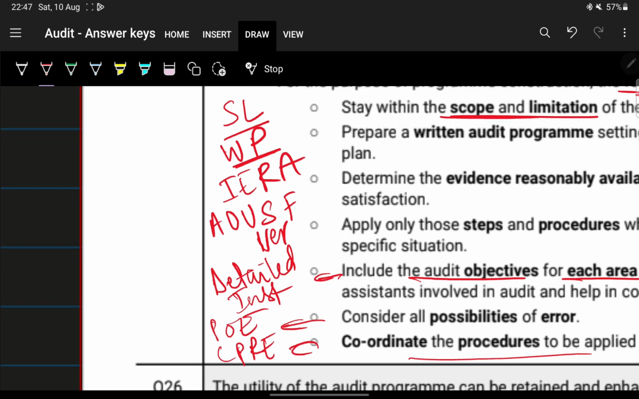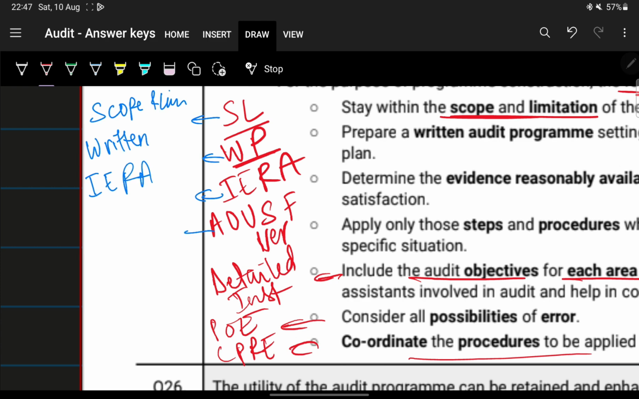So what is this short form here? This is stay within the scope and limitation. Stay within scope and limitation. Next, the second one is have a written audit program. Keep a written audit program. Next, identify, what is IERA? Try to remember. These are short forms, and then we'll go on to remember without the help of short forms. So this is identify evidence that is reasonably available.